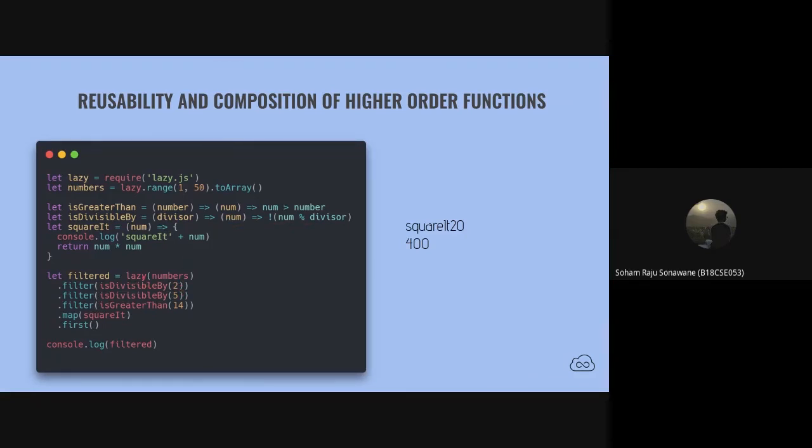So you can compose smaller functions like these and create bigger functions like these to generalize the code that you write. So you understand how we have reused this method two times right here.